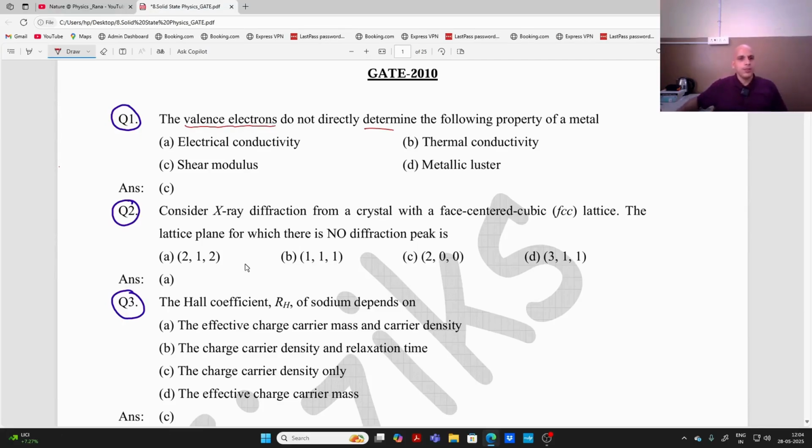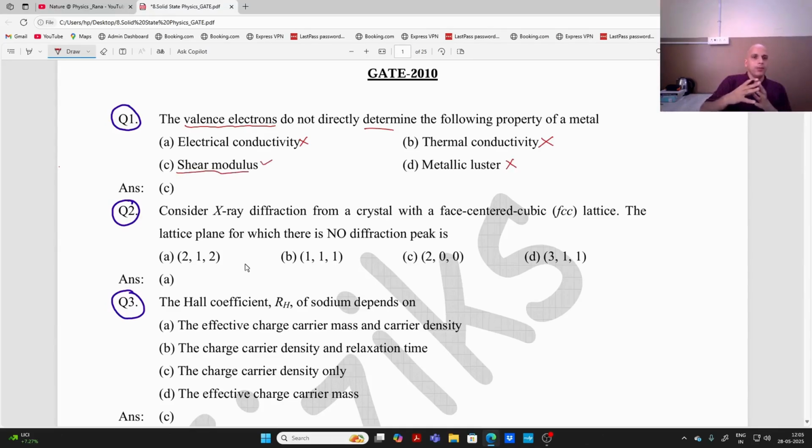The first option is electrical conductivity. Yes, it is determined. So option rejected. Thermal conductivity. Yes, it is determined. Option rejected. Metallic luster. Yes, it is determined. So it is rejected. Shear modulus. So shear modulus is a different thing.